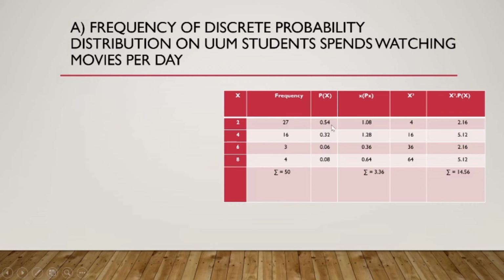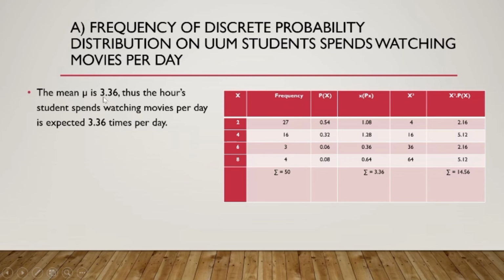Px is 0.54, 0.32, 0.06, and 0.08. And Px multiplied with x, you get this. And x squared: x is 2, 4, 6, 8, squared you get 4, 16, 36, and 64. So x squared times Px, you get this. 4 times 0.54 is 2.16, followed by the rest: 5.12, 2.16, 5.12.